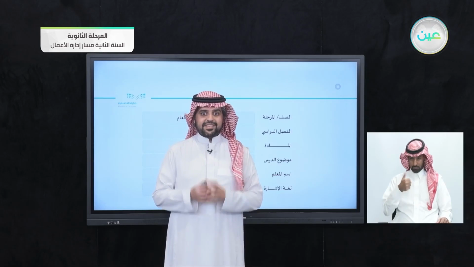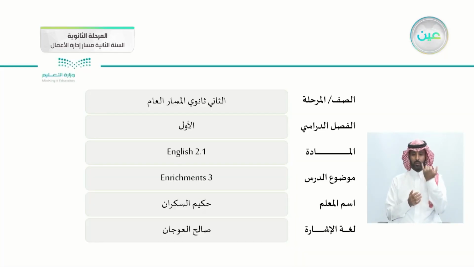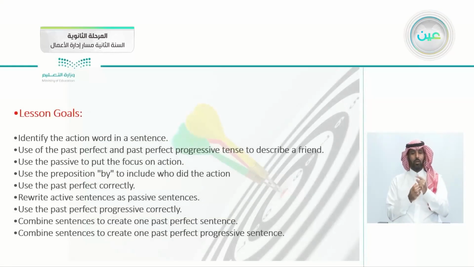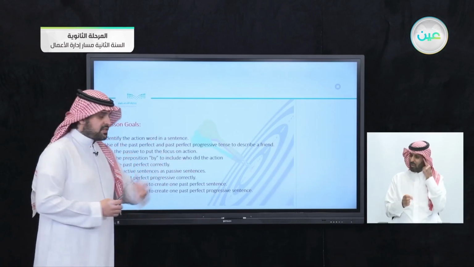I hope that you're happy and healthy and ready for today's lesson, which is the third part of the enrichment. We will be taking the grammar from Unit 2, and these are today's goals: to identify the action word in a sentence, the use of the past perfect and the past perfect progressive tense to describe a friend, the use of the passive to put the focus on the action. Remember this goal.